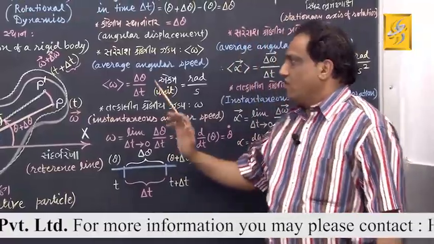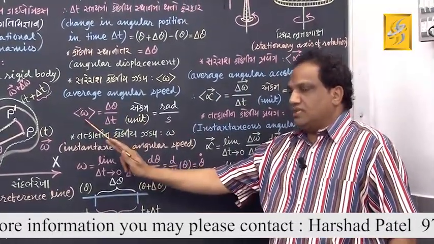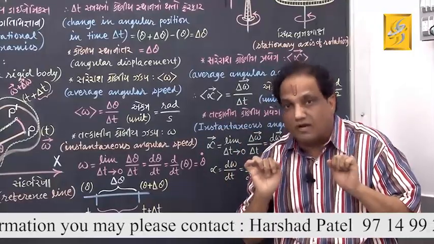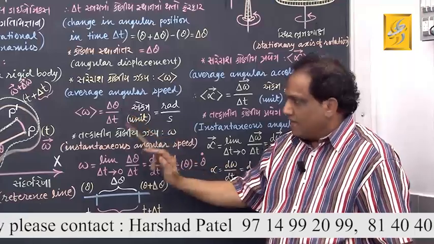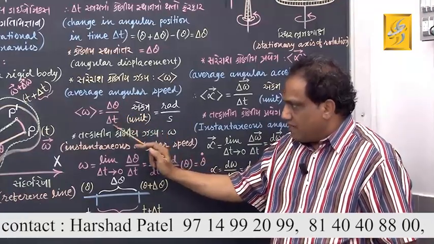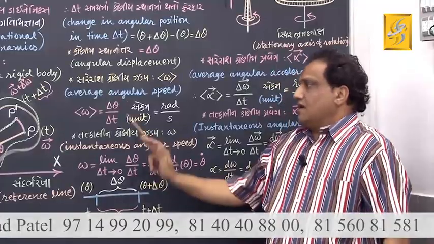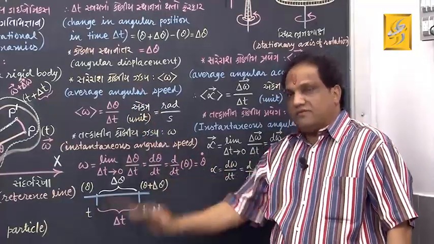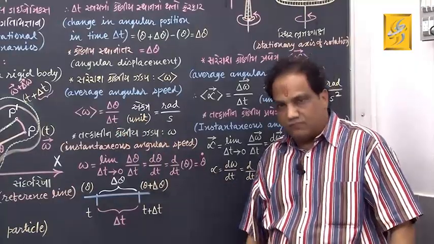First of all, we go for average angular speed. It is to be shown by the symbol average of omega. The formula is very simple: angular displacement divided by time taken. When you want to define, you will take the denominator as 1 unit. So, define this now.